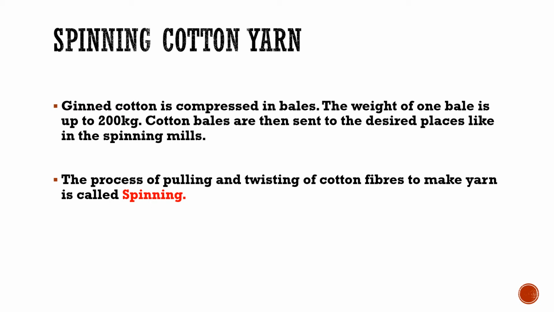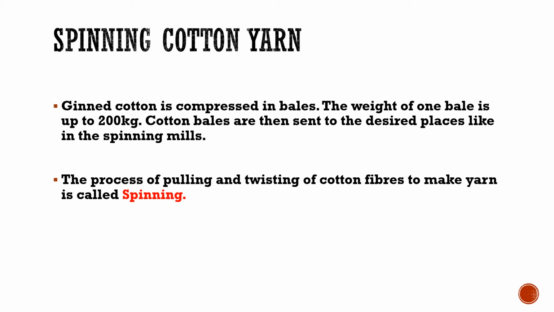And now the spinning of cotton yarn. We have studied in the previous turn that after ginning, cotton fibers are separated from the cotton seed, and it is traditionally done manually. But nowadays machines are also there, and these machines are called ginning machines. Then this ginned cotton is compressed into bales, and the weight of one bale is about 200 kgs.